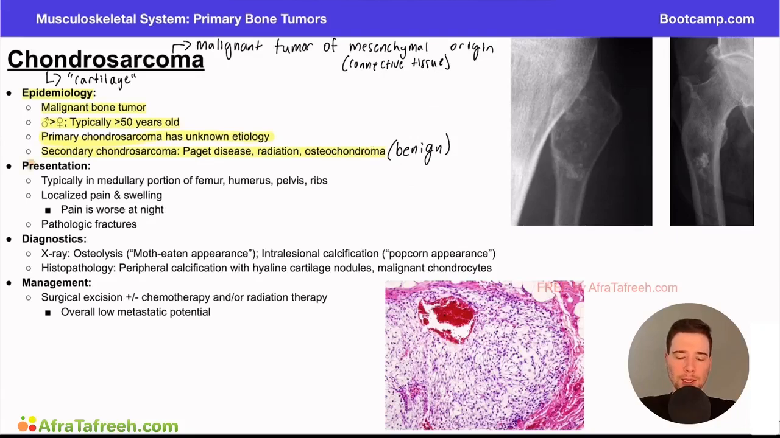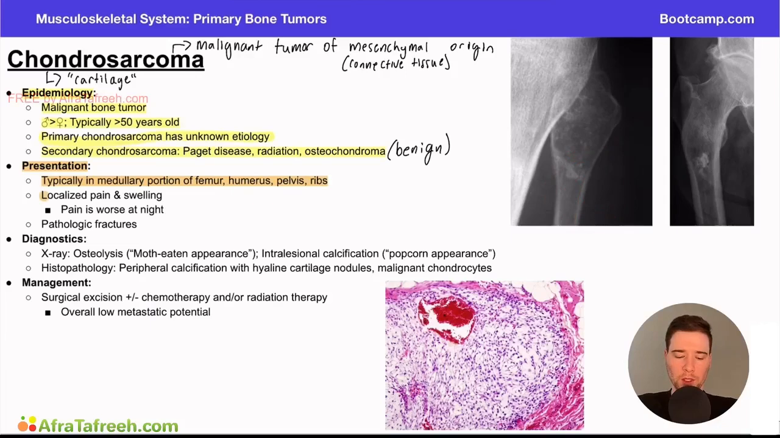Now, when we think about the presentation here, this is typically going to be found in the medullary portion of the femur, humerus, pelvis, or the bones. Remember, when we think about the bones, right, we have the cortex or the outer portion of the bone. That's kind of the hard, thick portion. And on the inside, we have the medullary portion, the spongy bone. This is where our blood cells are typically formed. And so as always, location of these tumors matters. Some of the tumors that we've talked about so far are located on the cortex, right? They grow out kind of at this portion right here. And some of the other tumors are going to be present more in the middle.